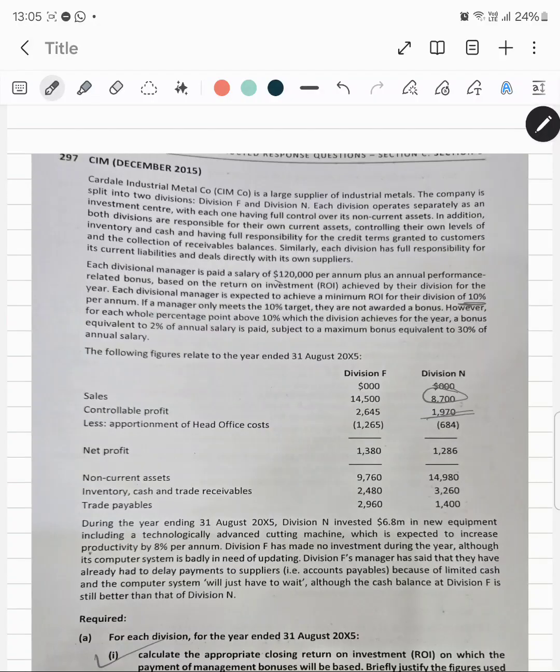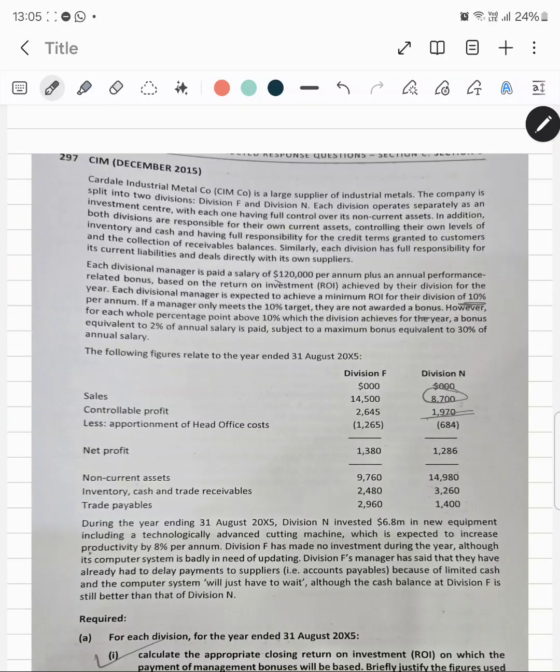If a manager only meets the 10% target, they are not awarded anything. Anything below 10%, they are not awarded any bonus.